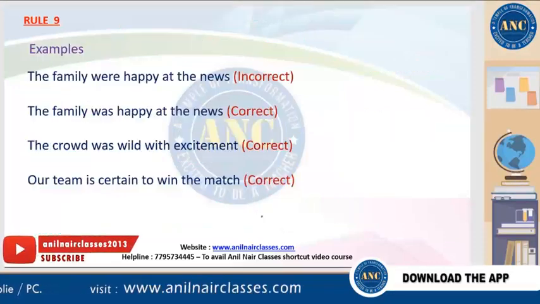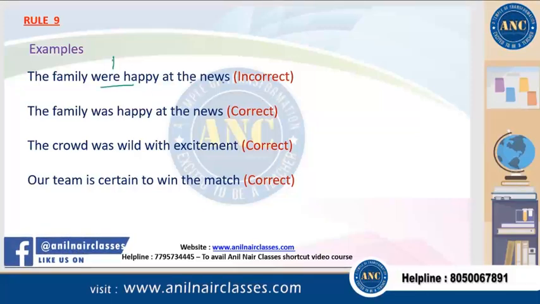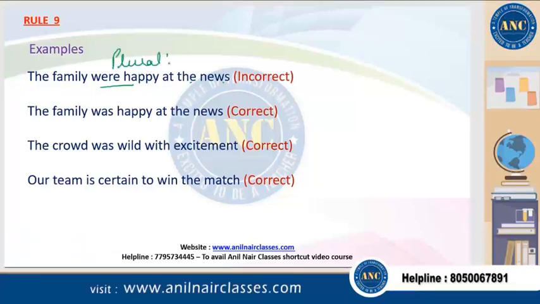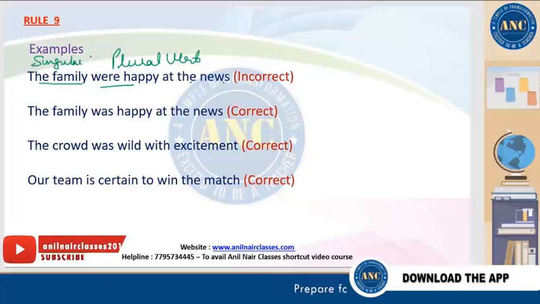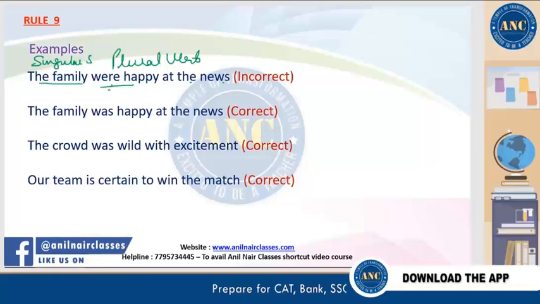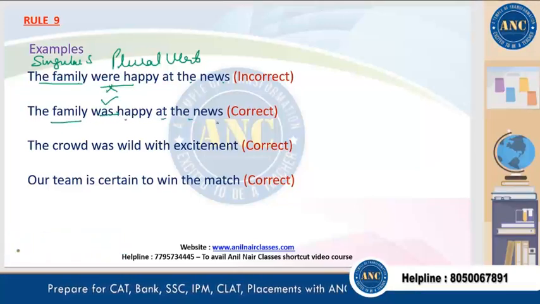Clear? See the examples. The family were happy at the news. Who were happy? Were is a plural verb. So who were happy? Family. Family is a collective noun. It is the singular subject, right? So were is wrong. Was is correct. So it should be the family was happy at the news.